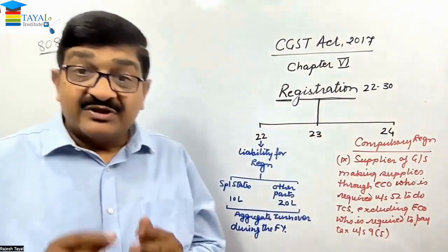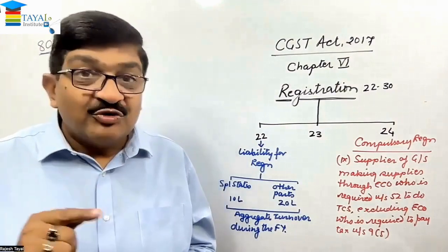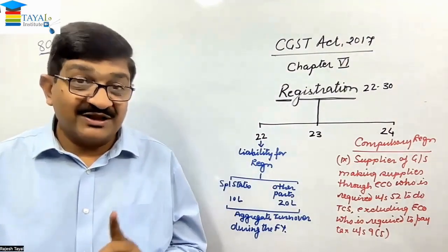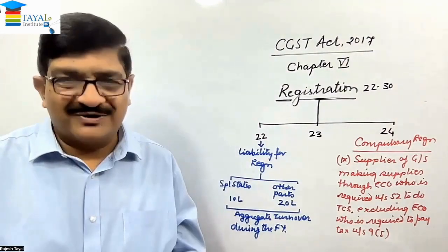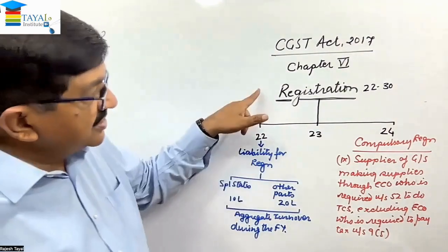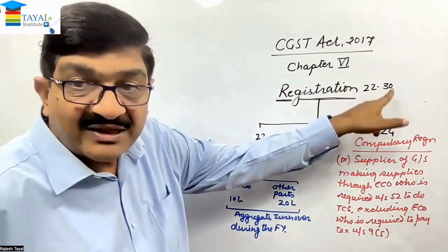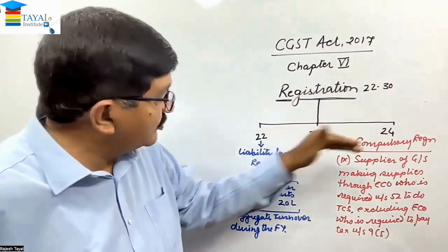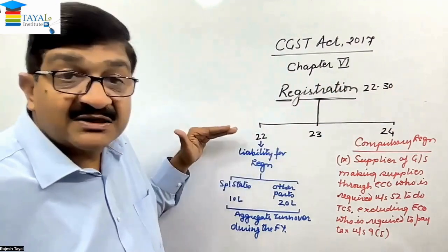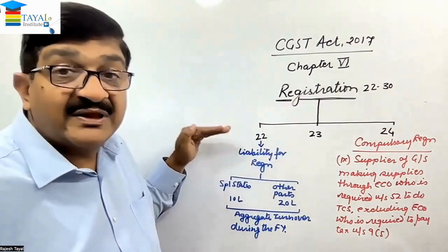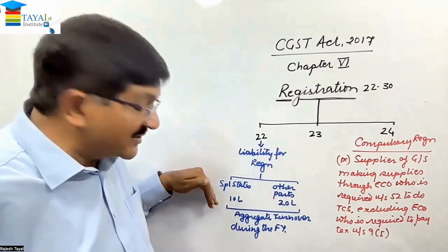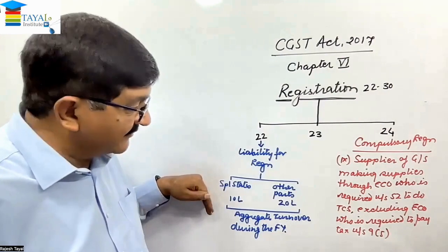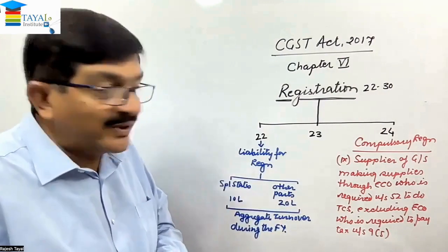So friends, I write everything on the board just to facilitate you to take the notes, and it is always my expectation that you are taking the notes also for your reference later on. Registration under section 22 to 30, that is chapter number 6. In that we are referring section 22, 23, 24. Section 22 says that the suppliers are liable for registration when their aggregate turnover in the special category of states is exceeding 10 lakhs, and in other parts, if it is exceeding 20 lakhs.